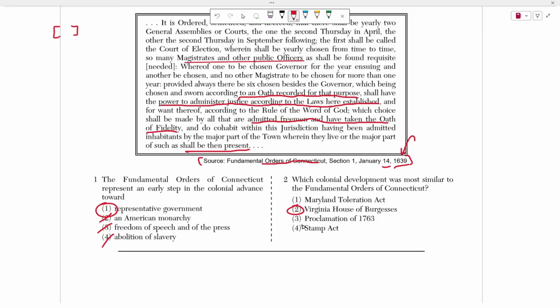All right, the Stamp Act doesn't make sense here. That was a tax act. Okay, same thing with number 1. And finally, choice 3 doesn't make sense because the Proclamation of 1763 was just a border, right?